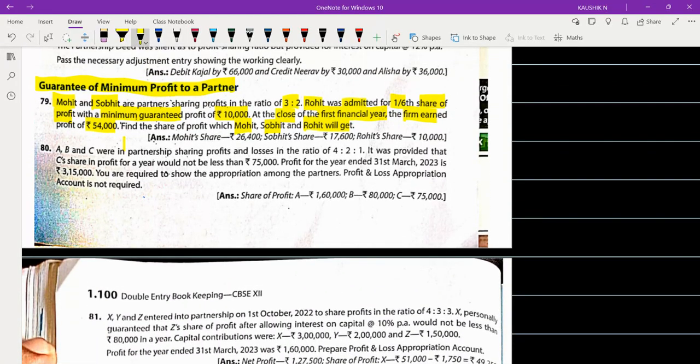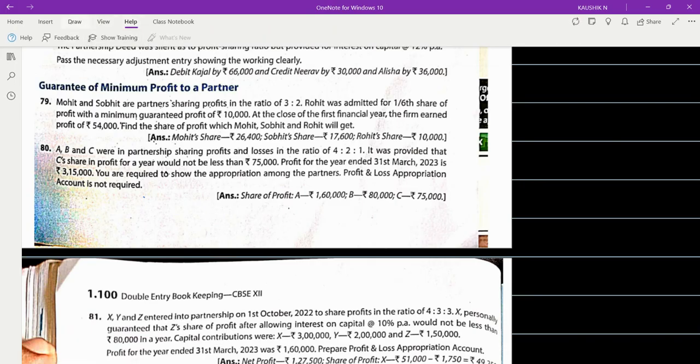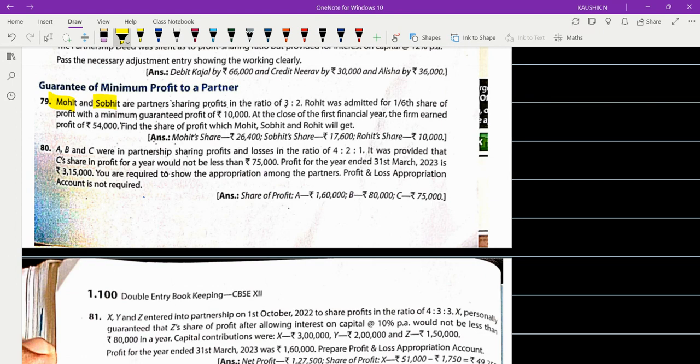Okay, fine. So let's go from the first problem, sum number 79. Read the question and then let's go for the conclusion. What is given to us? It's a case where the partners are Mohit and Sobit. They are sharing the profits and losses in the ratio 3:2. Rohit was admitted for 1/60 share with a minimum guaranteed profit of rupees 10,000.